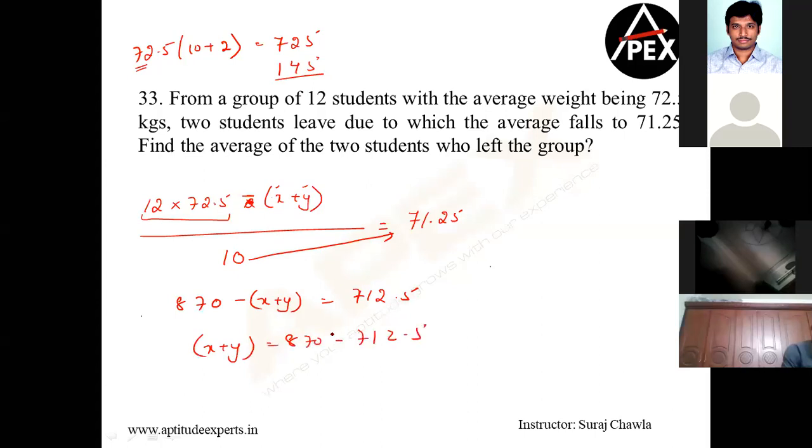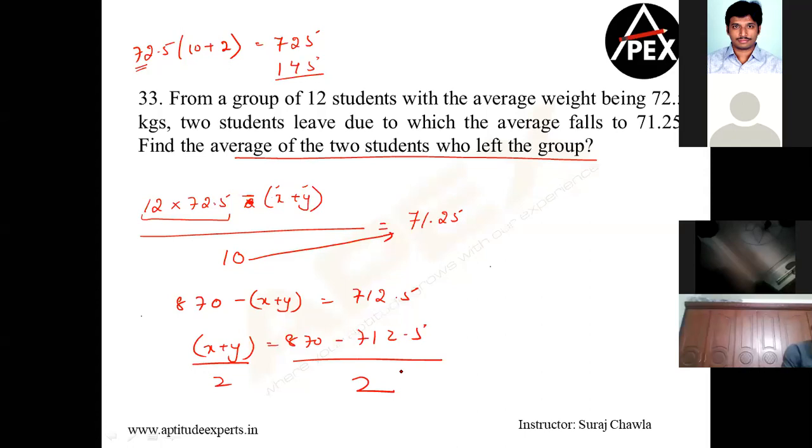I repeat, I'm not supposed to calculate the sum of these two people. I am supposed to calculate the average of those two students who left. Clear? So therefore, I have to divide this by 2. I'm also dividing this by 2. That is going to be your answer. So 78.75 will be your answer. Lalita, that is 157.5, the sum total. He's asking you the average of the two people.